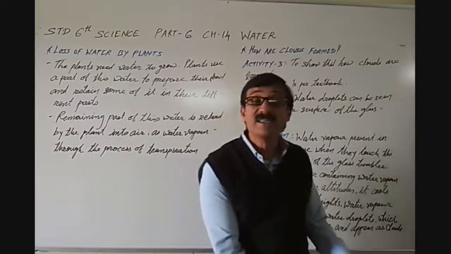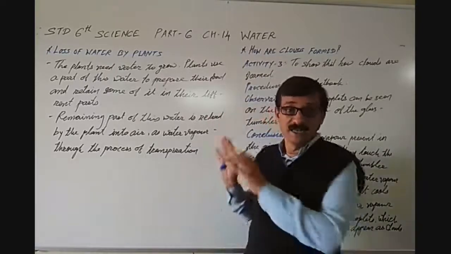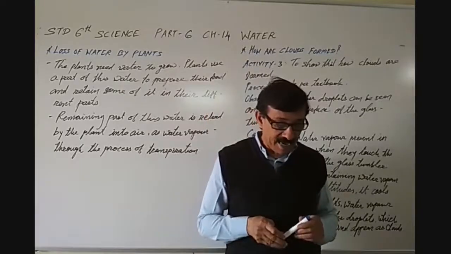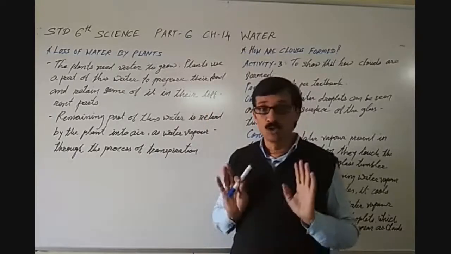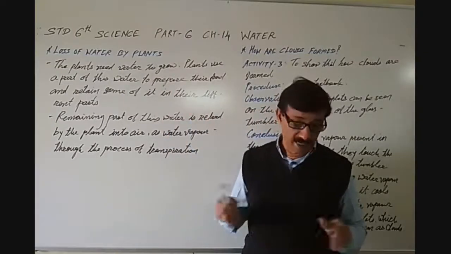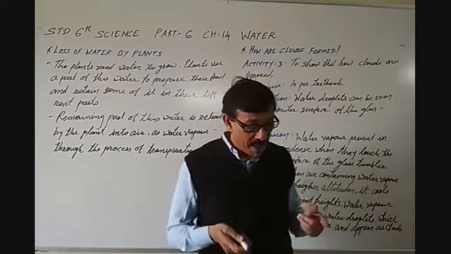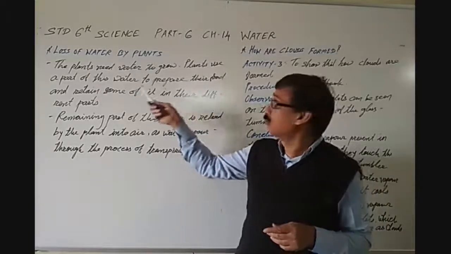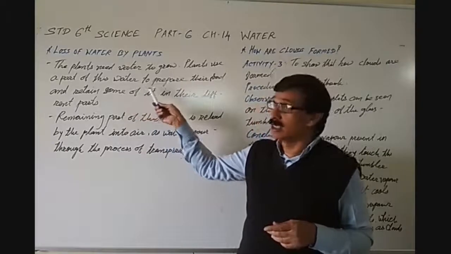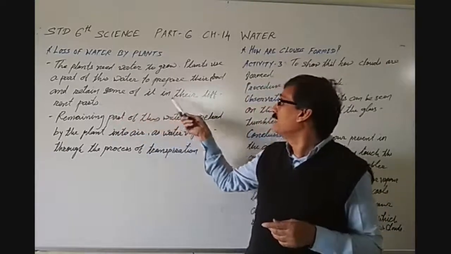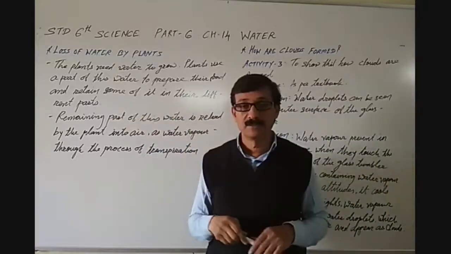You have learnt in chapter 7 that plants need water to grow. Then plants use a part of this water to prepare their food and retain some of it in their different parts.